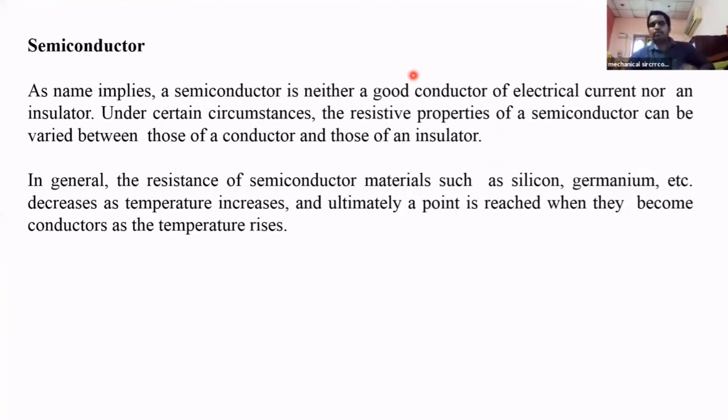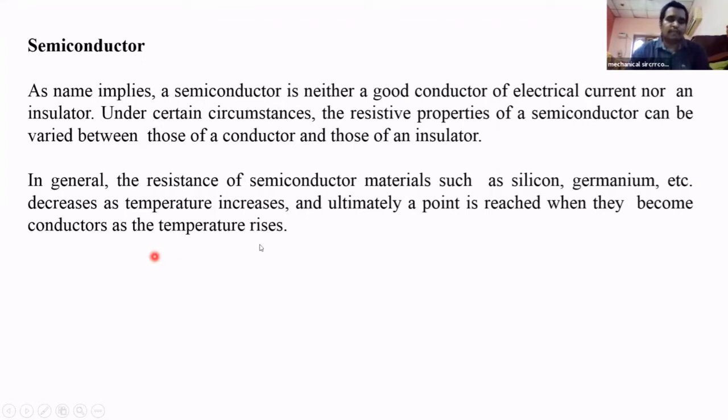In general, suppose you supply heat. You know there are different types of semiconductor materials, for example silicon and germanium. If you increase the temperature of these materials, the resistivity of the semiconductor decreases. If you increase the temperature, the resistance decreases, meaning the conductivity increases. By supplying heat, we can convert the semiconductor into a conductor. At a certain point, the semiconductor becomes a conductor as temperature rises.